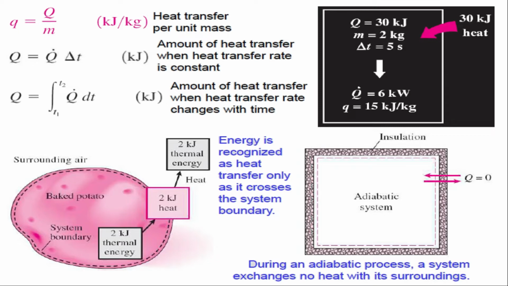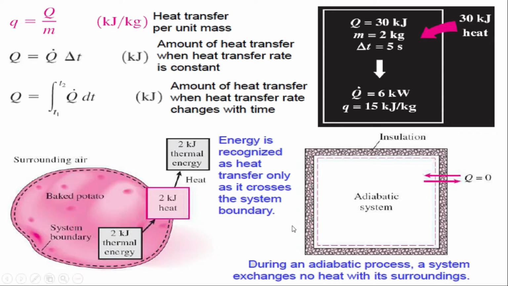Because there was no heat transfer through the boundary, the electric energy was increasing the temperature of the system, and that temperature was increasing the internal energy, because there was no energy transfer through the boundary.